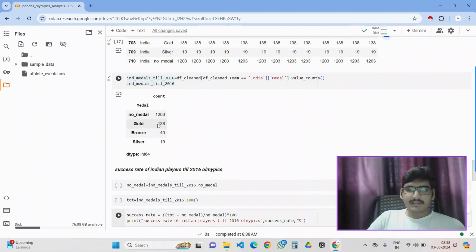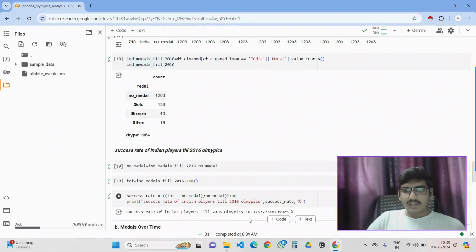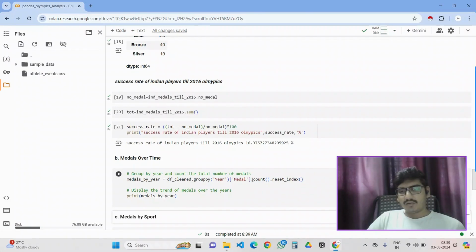Actually, India has only 36 medals. Out of them, the summation is nothing but the repetition of the medals to the players. Calculate this. This is a simple calculation. It is a percentage. If there are 100 participants qualified for the Olympics through India, 16% of the people who participated are successful in the Olympics. This is the percentage of success rate in Olympics until 2016. The factor you want to show is medal. The count is for the medal.